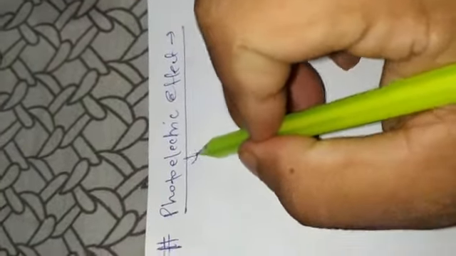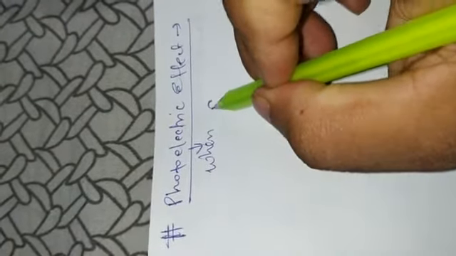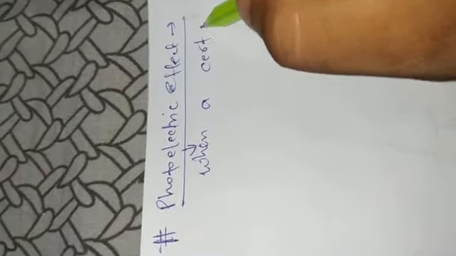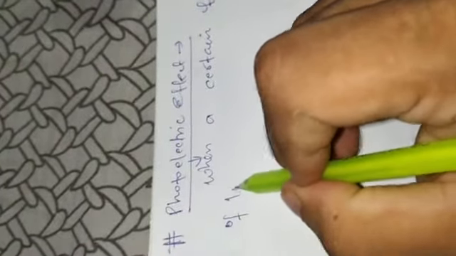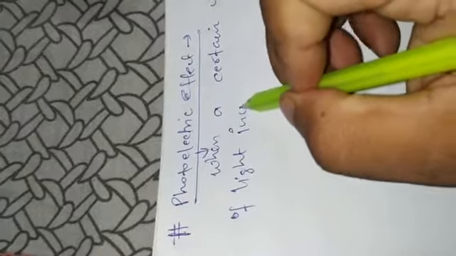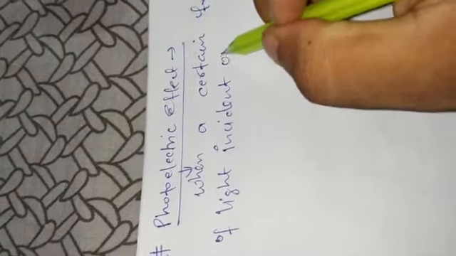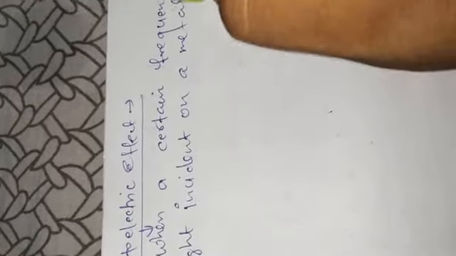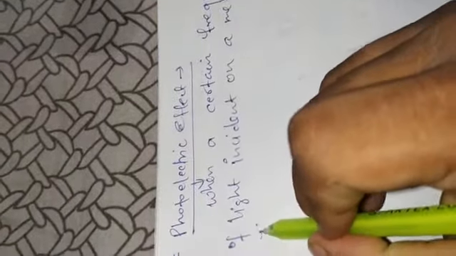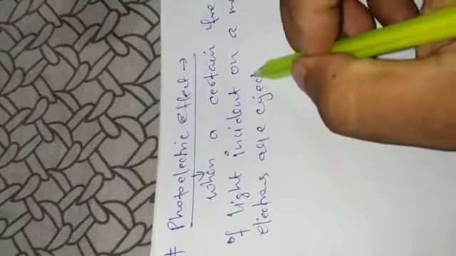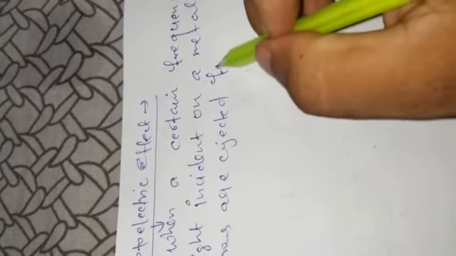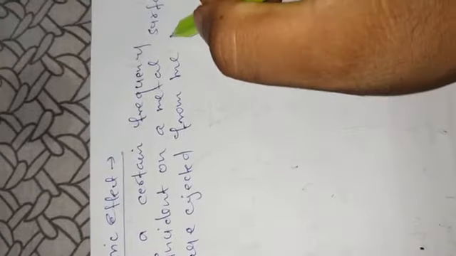Photoelectric effect: when a certain frequency of light is incident on a metal surface, electrons are ejected out from the surface.